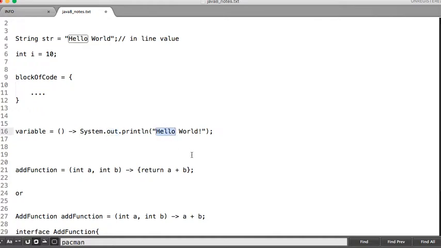Let us write another lambda expression. This is the add function. I'm assigning this block of code to this variable. This lambda expression takes two arguments, a and b, and it returns the sum of these two numbers.